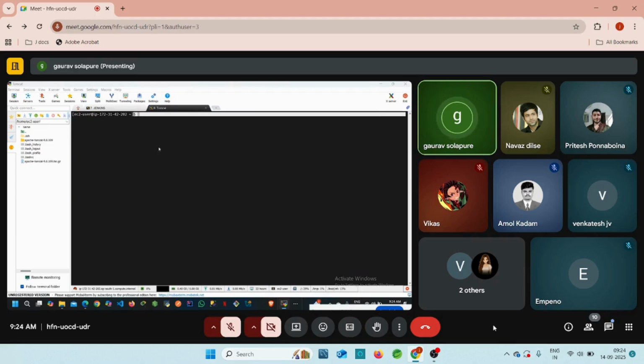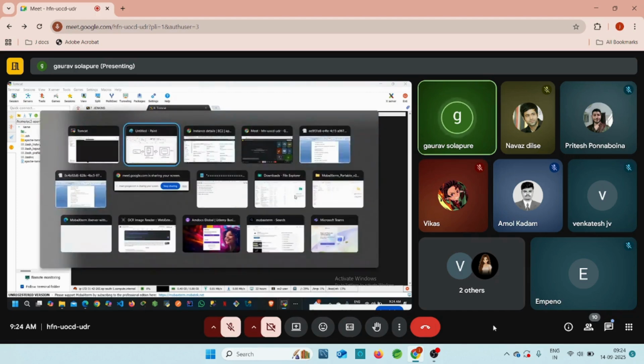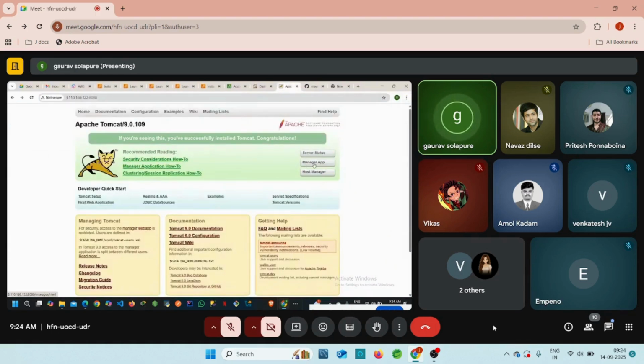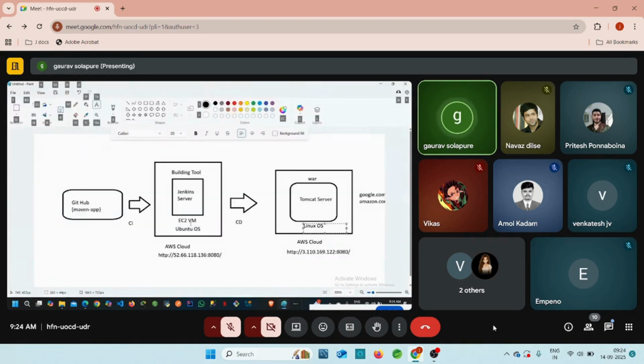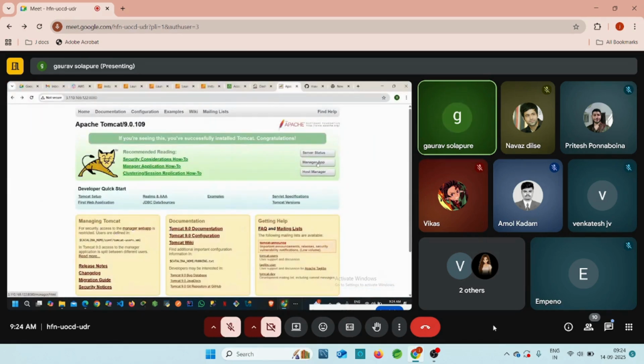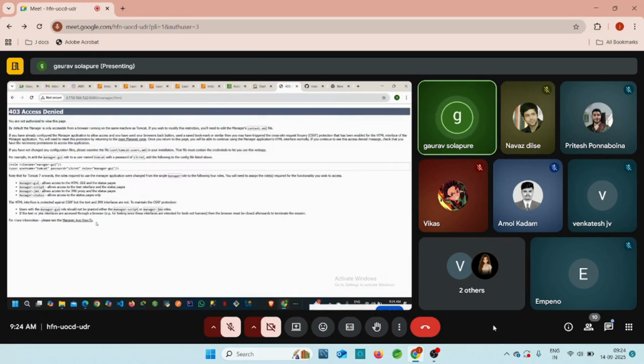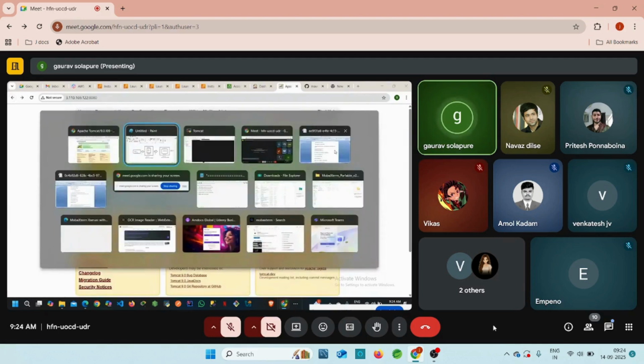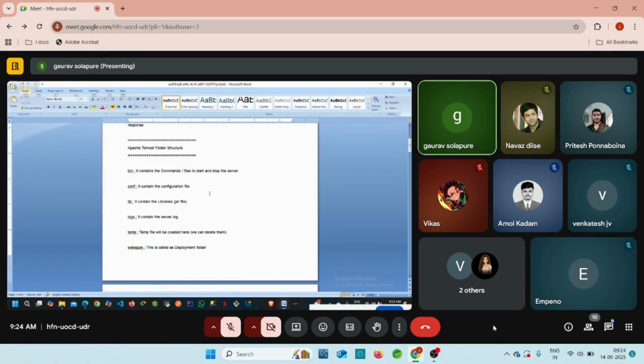Okay. Now let's discuss Tomcat first, because we need to modify something for this Tomcat. We cannot access the manager application, and this is very important, because whenever Jenkins builds the code and you get the war file, this war file is going to be deployed on this manager app, and for this manager app we don't have any access, right? So to get this access, we have some steps. I have already added those steps in our Apache Tomcat Word file, right? So let's discuss the folder structure.